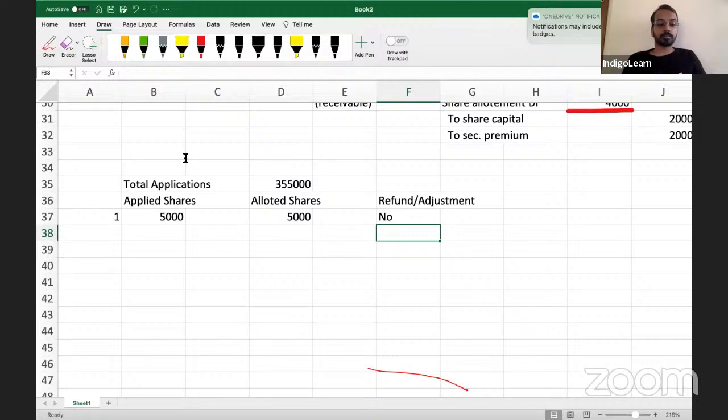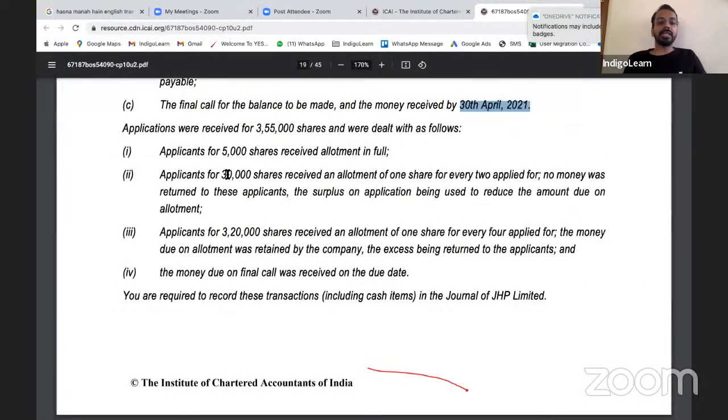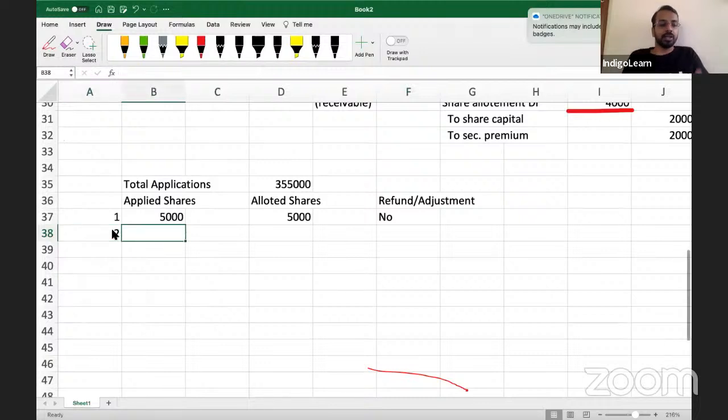Correct? Then applicants for 30,000 shares received an allotment of 1 share for every 2 applied for. No money was returned to these applicants, and the surplus on application was used to reduce the amount due on allotment. So what has happened here? Second category. If you are finding the working note difficult, think of these as independent allotments. 5,000 received in full, allotted in full, no adjustment required.